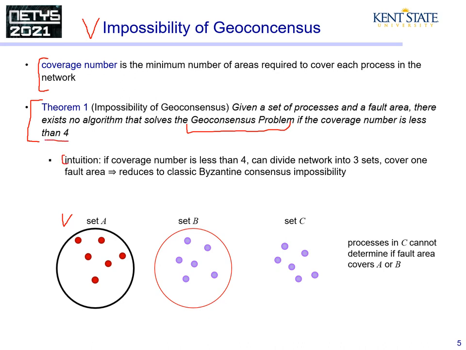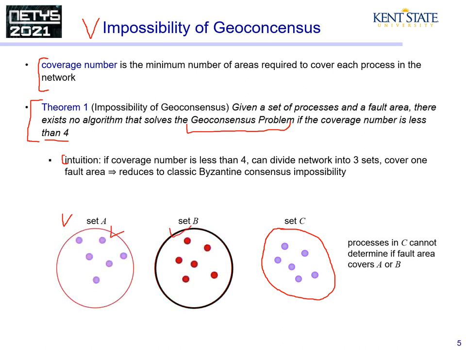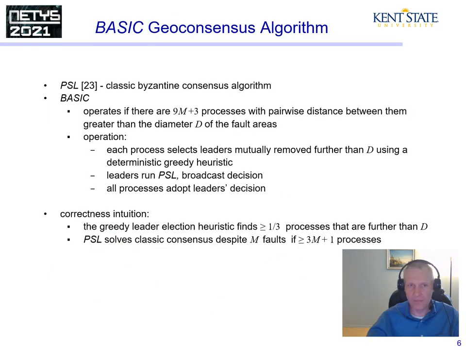If the coverage number is 3 or less, like here, then processes in set C will not be able to determine if the faulty processes are in set A or in set B, and therefore may not arrive at the same solution as the correct processes in the other set. So this is right.